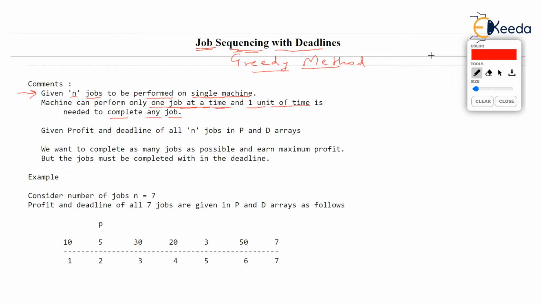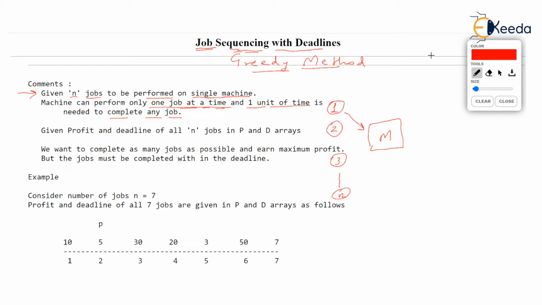So you can imagine that we have a machine M, and there are n jobs: job 1, job 2, job 3, and so on. Such n jobs are there. Now, if you give any job to this machine, let's say you give job 1, only one job can be given at a time.